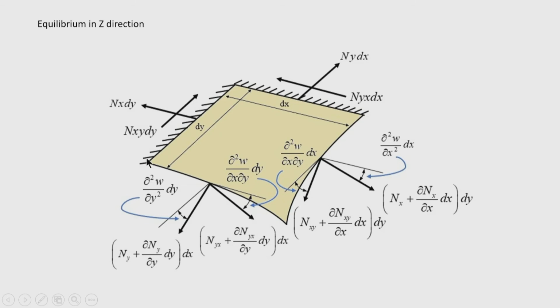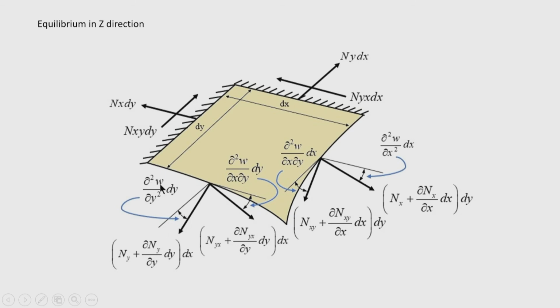Now, here we are considering this incremented force N y plus del N y by del y into dy into dx. In a similar fashion, we can calculate the change of angle, that is the slope, because here we clamped it. So, del square w by del y square into del y. The intention of clamping the edges is only to get the change of slope as something minus 0, for convenience of calculation, no other purpose.